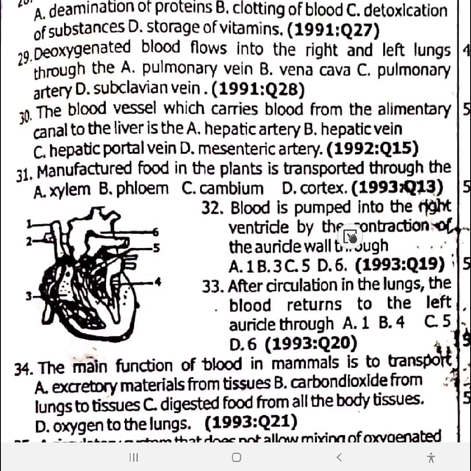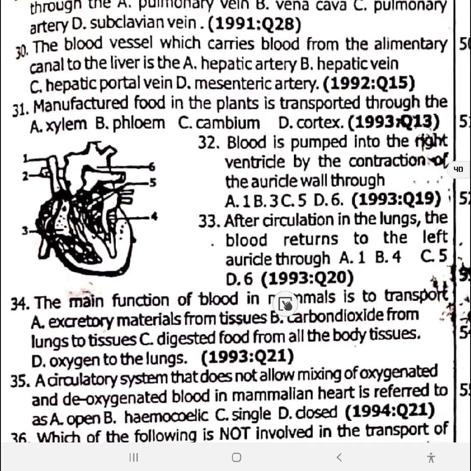32. Blood is pumped into the right ventricle by the contraction of the auricle wall through the tricuspid valve, which is option B. Although it's not clear. 33. After circulation in the lungs, the blood returns to the left auricle through the pulmonary vein, which is option C here.